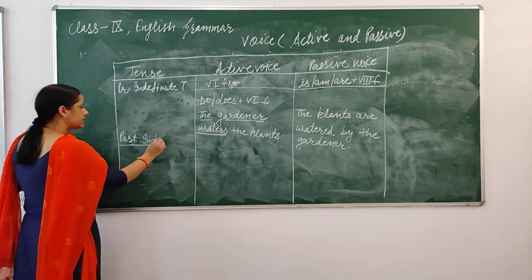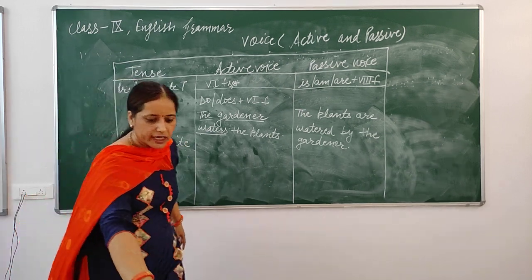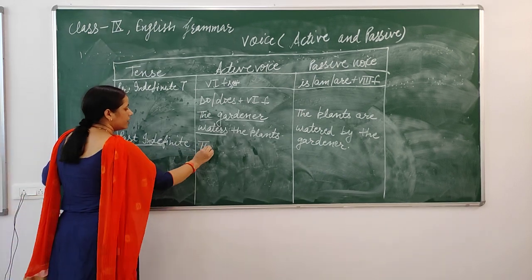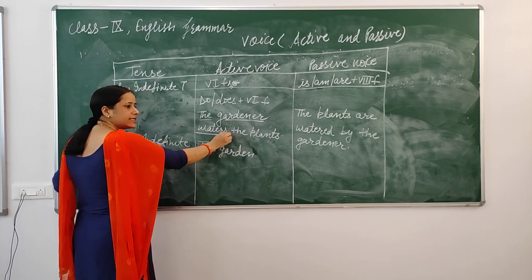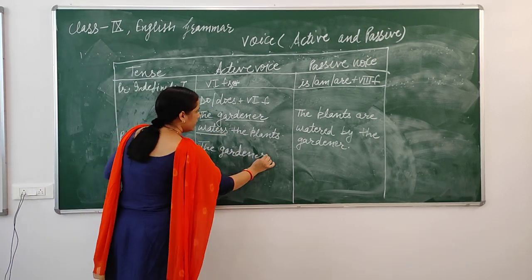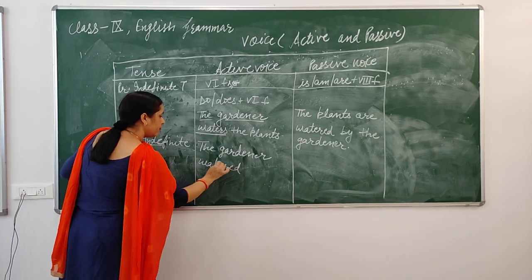So, past indefinite tense, or we can say simple past tense. I am taking the same example so you can understand very well. Gardener watered the plants.